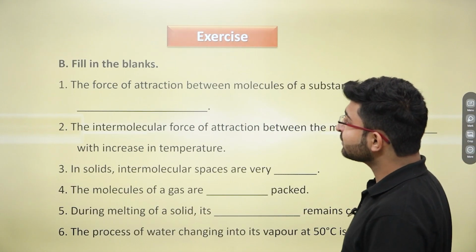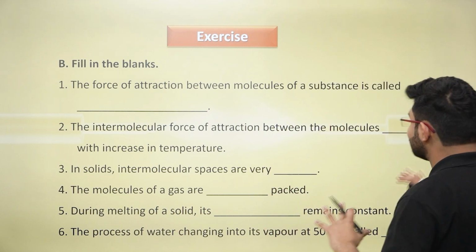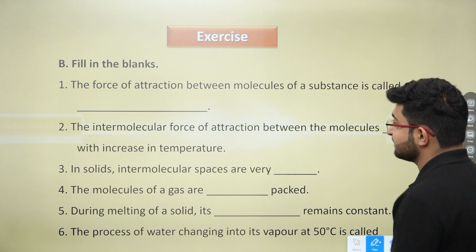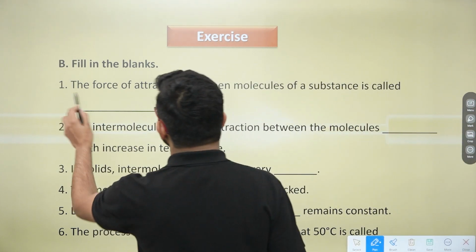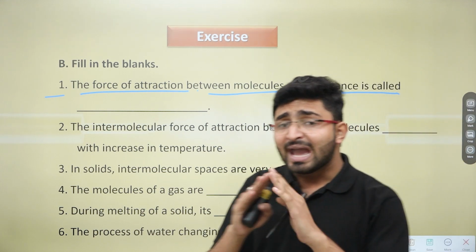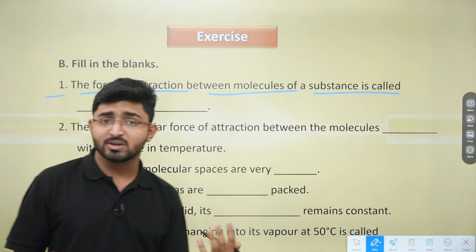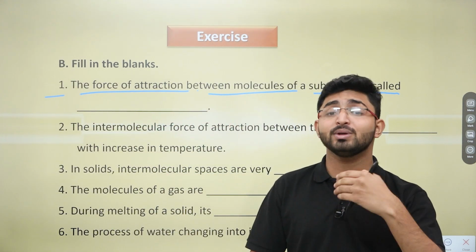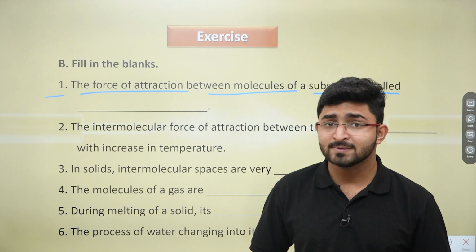Now moving ahead, the next question is fill in the blanks. Now you have to fill the correct term in these blanks so that it makes sense, right? The very first part says the force of attraction between molecules of a substance is called. So any substance in which there are molecules, obviously a substance is made up of molecules and atoms, right? So the force of attraction between the molecules of any substance is known as what?